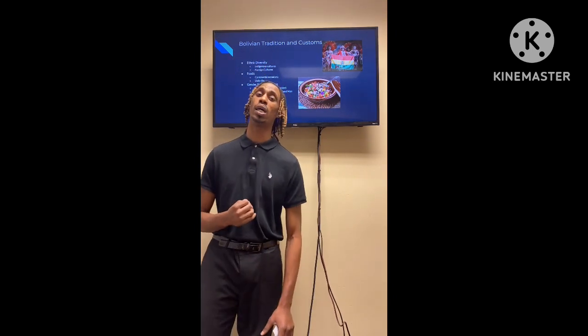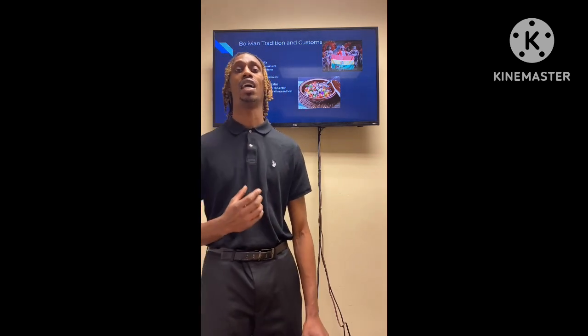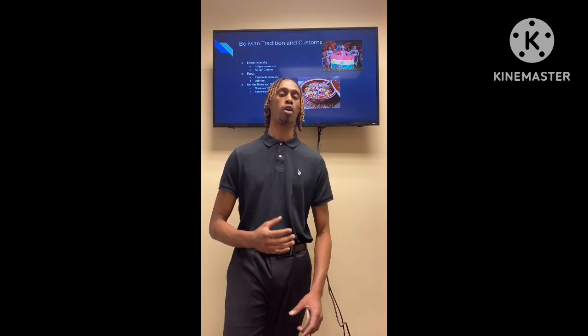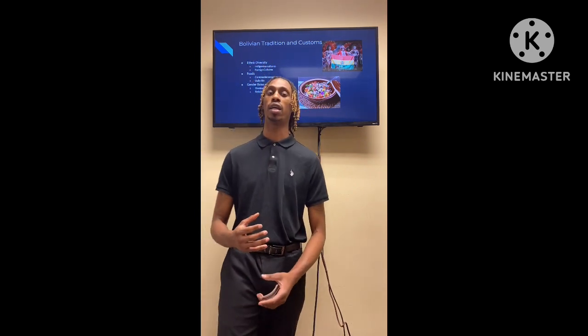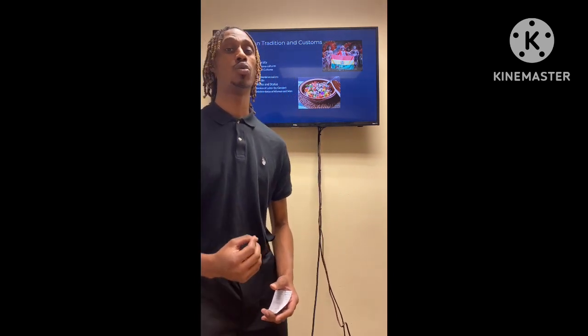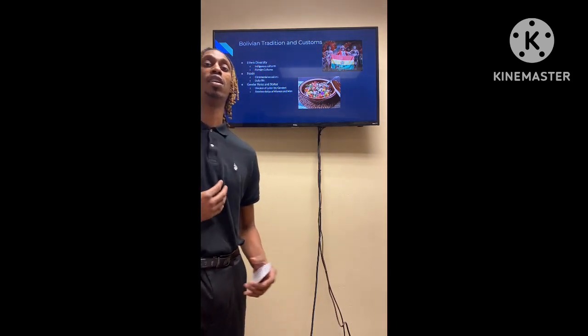But one type of job that both men and women have in this country is jobs in agriculture. Men work more in the fields while women work more in harvesting and marketing and selling of the product. Lastly, we're going to look at the relative status between men and women in this country and how it plays a part in family roles.